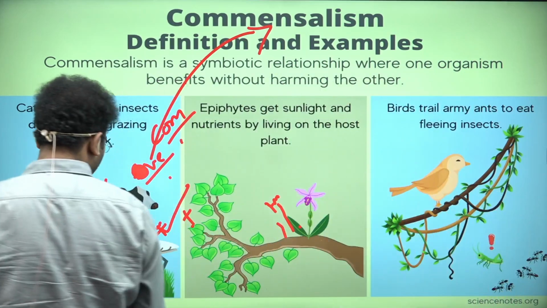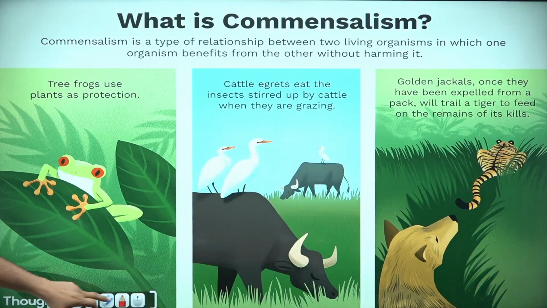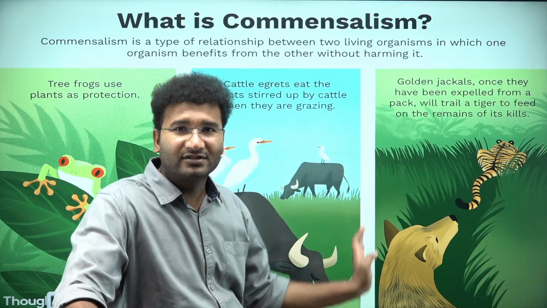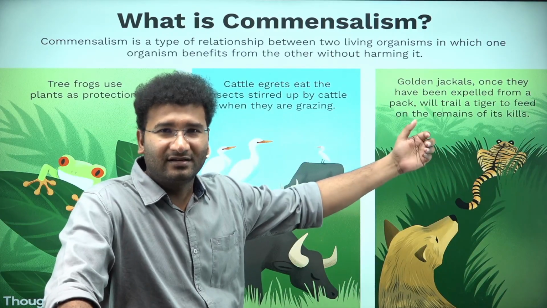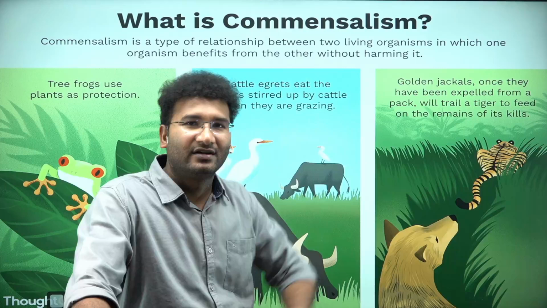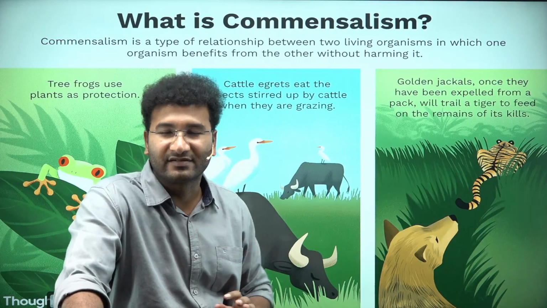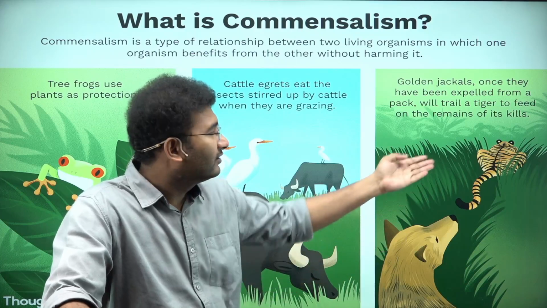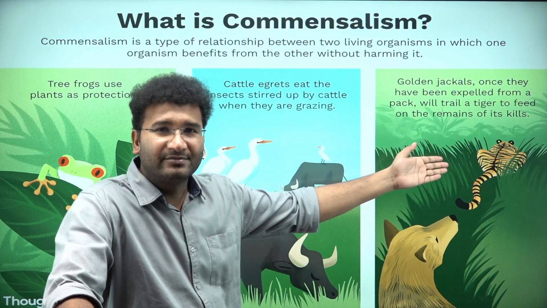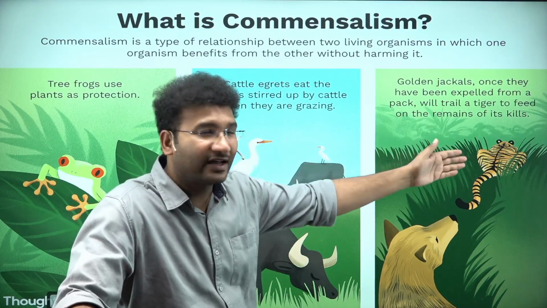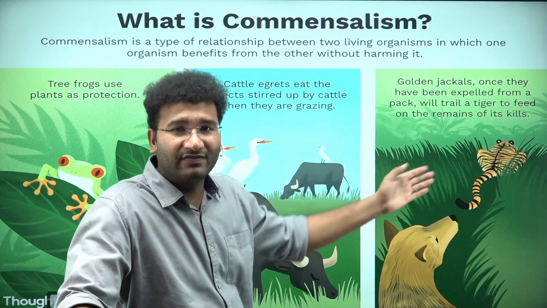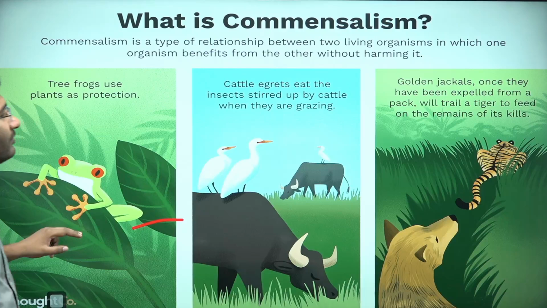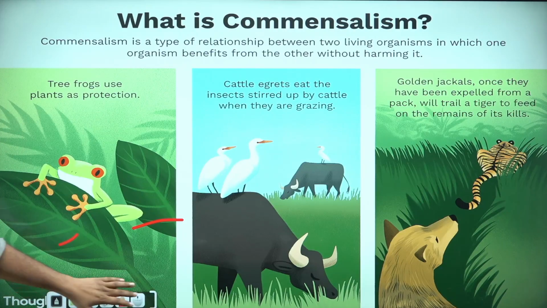Likewise, there are also other aspects. See here, the tiger hunts, the jackal follows, and whatever the tiger has hunted, what does the jackal do? It gets some of its share and runs away. So it is also positive for the jackal, and sometimes negative, but most of the time after the tiger eats, whatever is left is eaten by the jackal. This is positive and that has no impact. This is also commensalism, right? So these are some of the interactions.